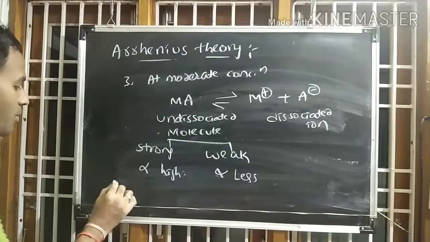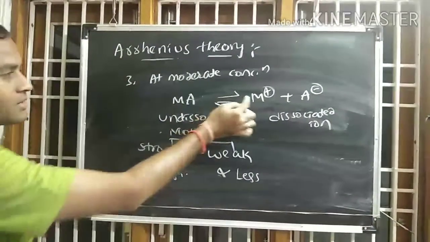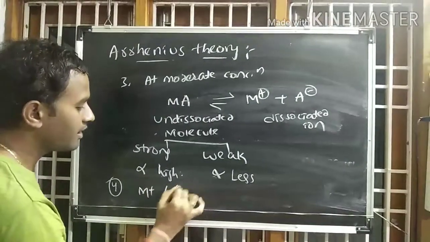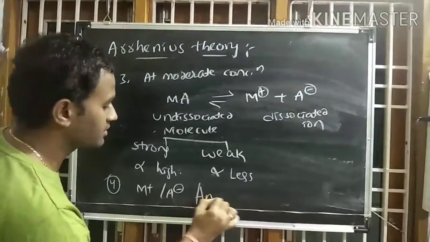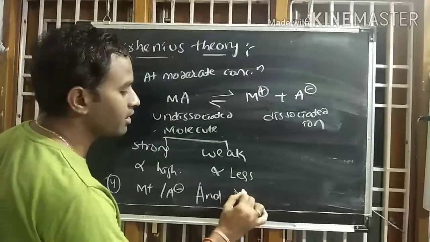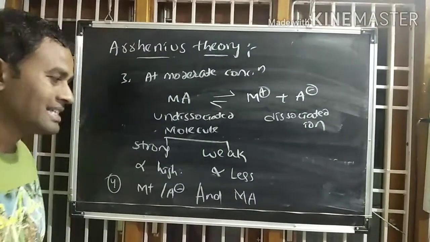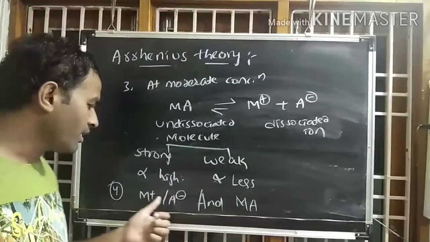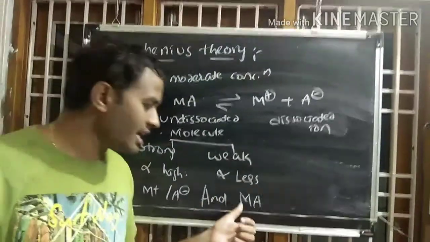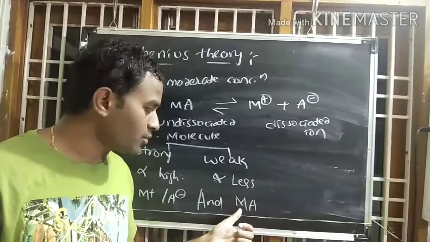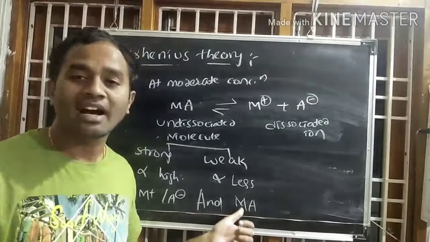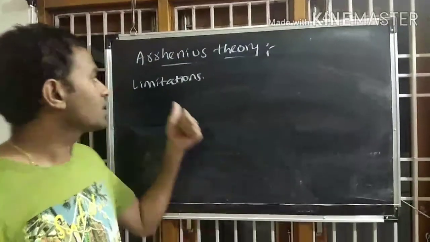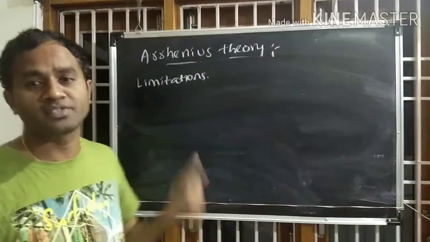According to the fourth point, the dissociated ions and the undissociated molecules behave similarly. That means the ions formed, cation or anion, will show the same effect in colligative properties just like that of the undissociated electrolyte molecule. So there are certain limitations for Arrhenius theory.